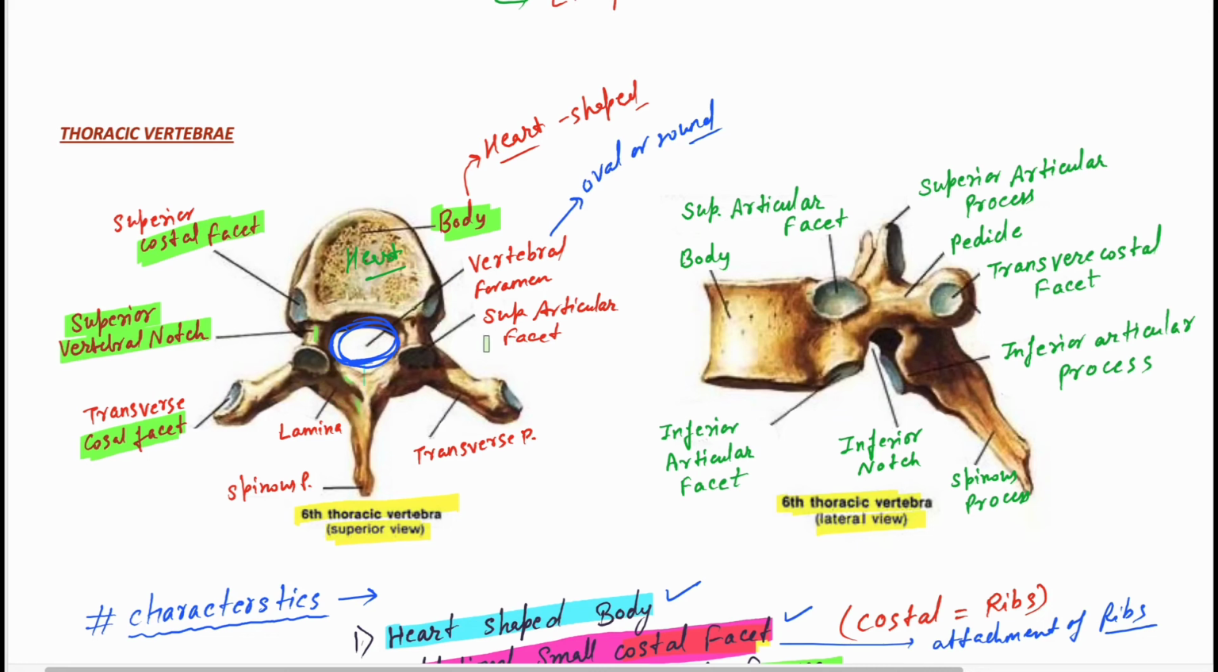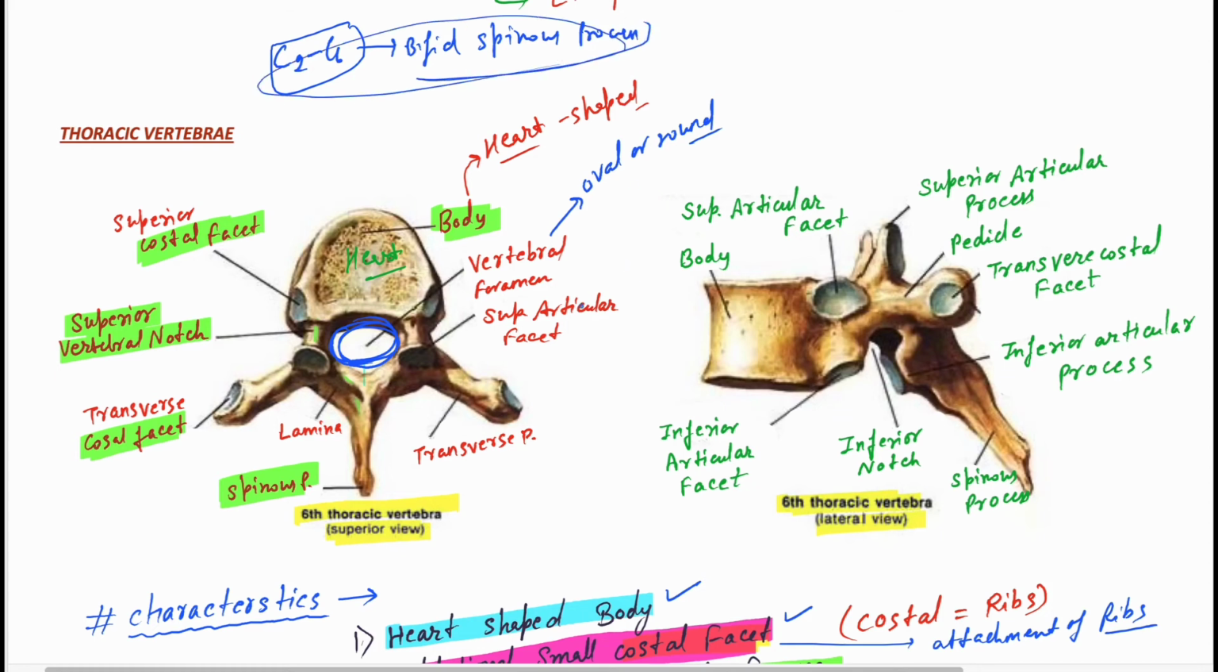This is our lamina part, and they have the pedicles, the lamina, the arches, and this is the spinous process. How is the spinous process? This is not bifid. A bifid spinous process is seen only in cervical C2 to C6.